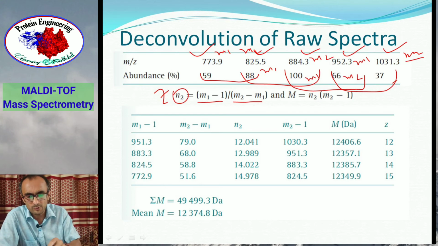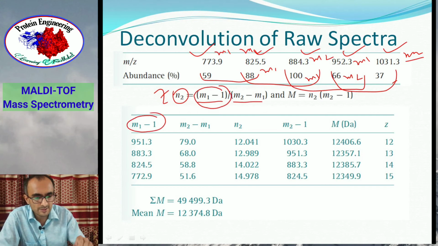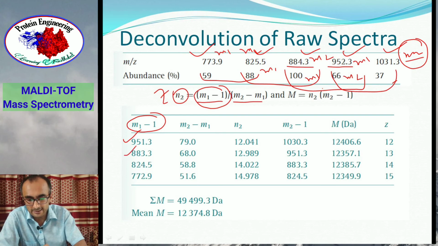So now using the formula, you can get the value of m1 minus 1. Here, this is always m1: 952.3 minus 1, so this is 951.3. Similarly, in this pair, this is m1, so 884.3 minus 1 is 883.3, and so on. That's how you get 4 peaks here.